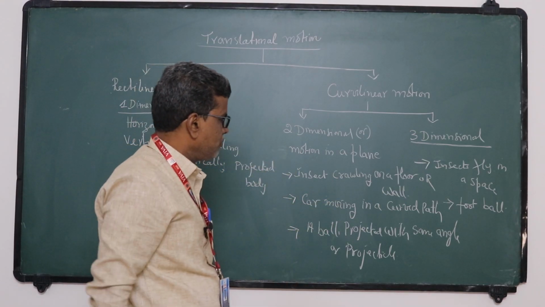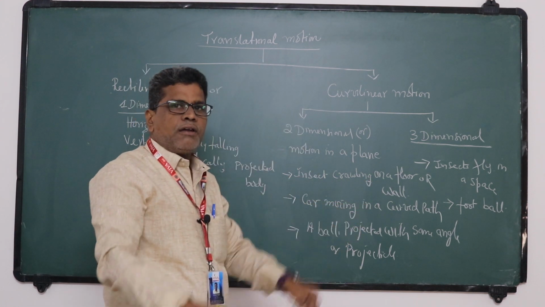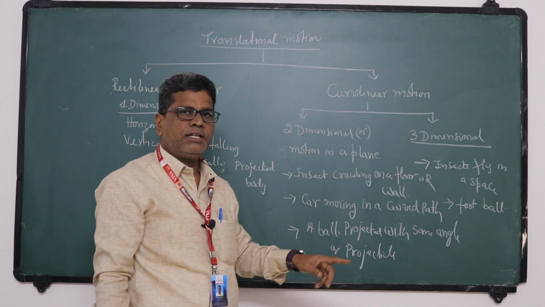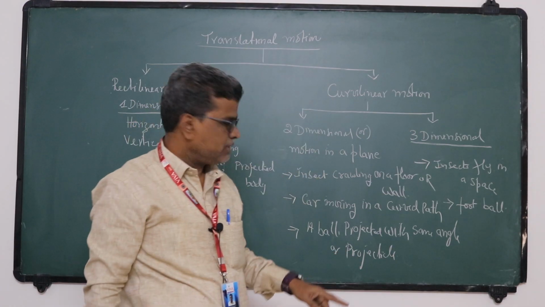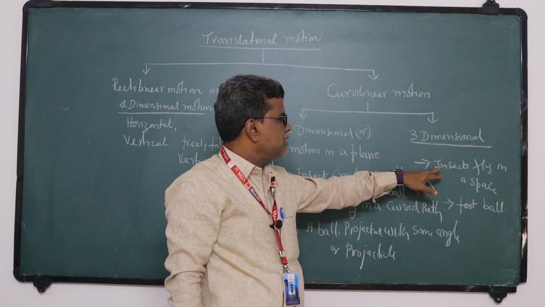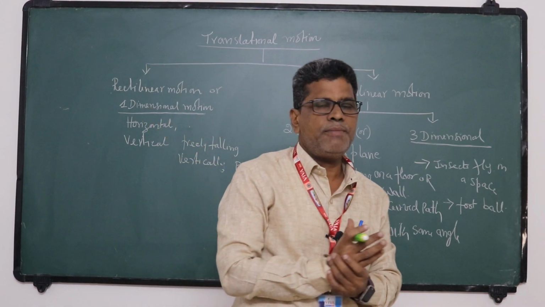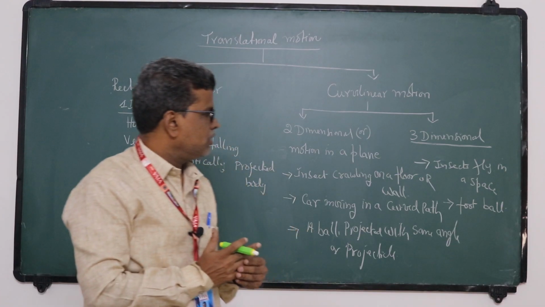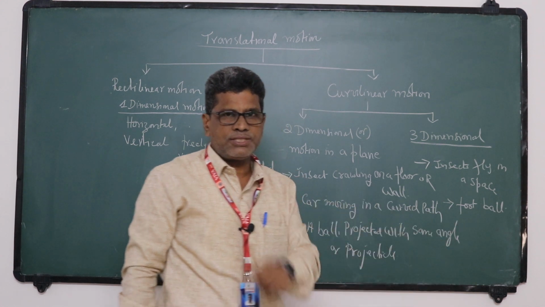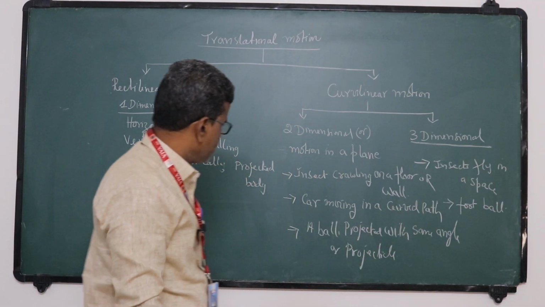Insects crawling on the floor or wall is one example. A car moving in a curved path is an example for two-dimensional motion. A ball projected with some angle, or a stone projected with some angle, is a projectile. For three-dimensional motion: insects flying in space. Football, where a man kicks the ball with a foot, so that is soccer. So the trajectory of the ball is three-dimensional. So that is an example for three-dimensional motion. Okay.